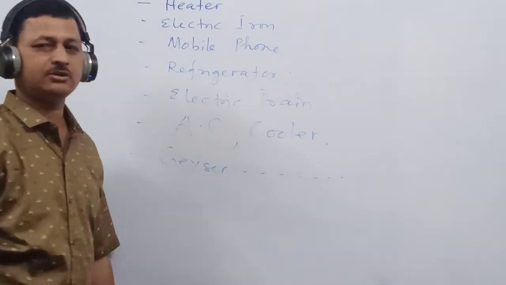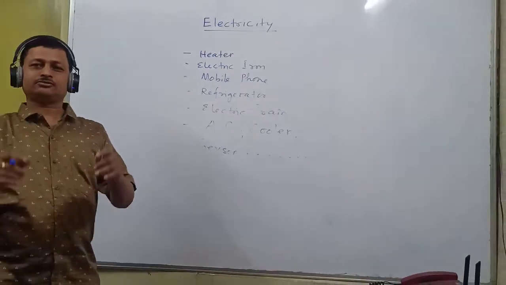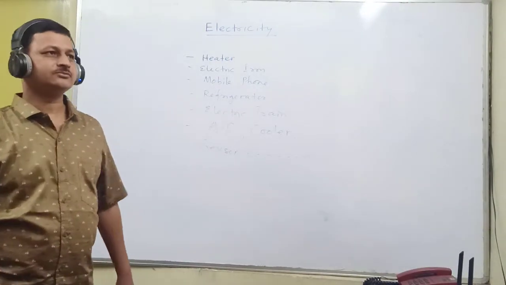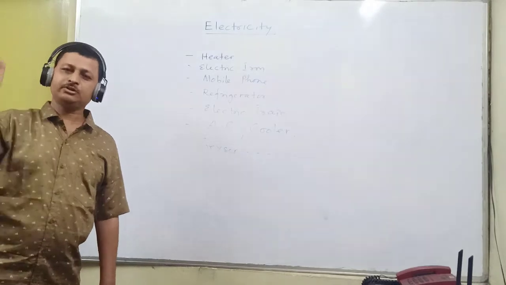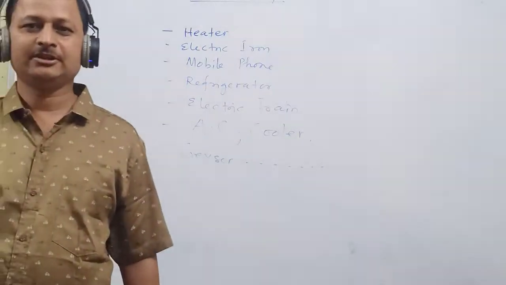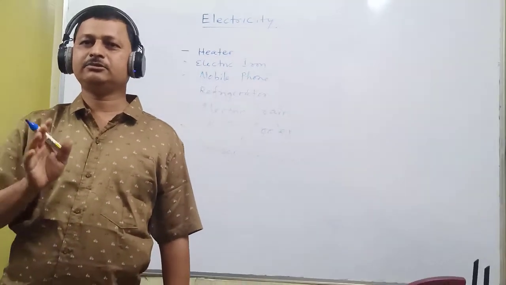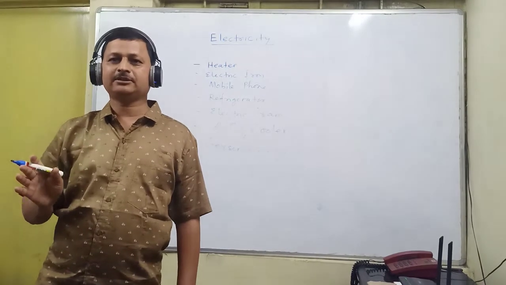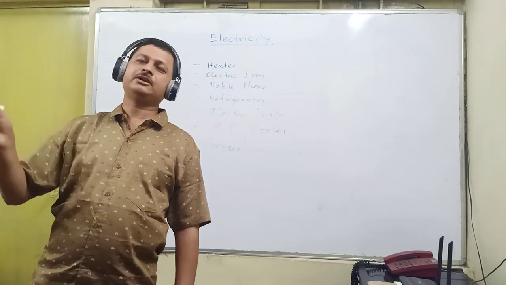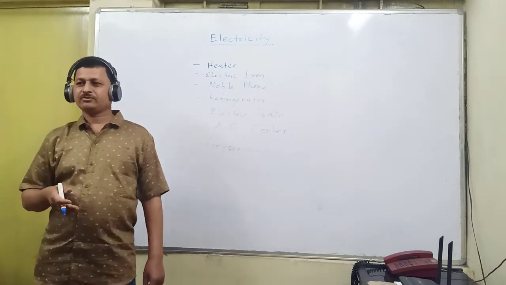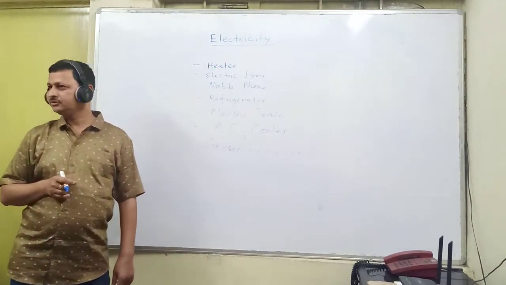So there are so many devices which are working with the help of electricity, and we are purely dependent on it nowadays. Without electricity we can't live. That is, our life will not exist without electricity.